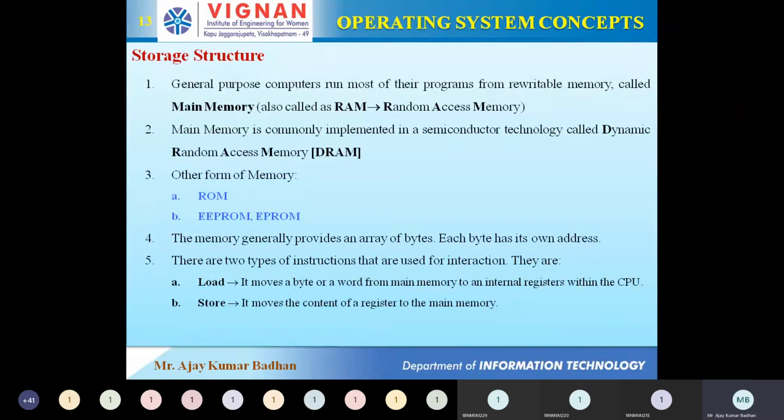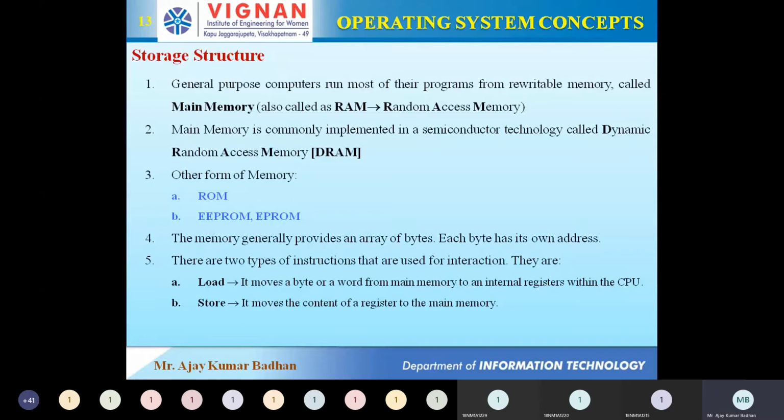Apart from that, the next instruction we have is store. Store is the opposite version of load. Load gets the information from the main memory into the internal registers. Store removes the information from the registers and stores it back into the main memory. This is what is actually happening. So these two are most important. I don't think we might have come across load and store. If anyone has any familiarity with assembly language programming, in assembly language you are going to use only these two commands to execute anything.